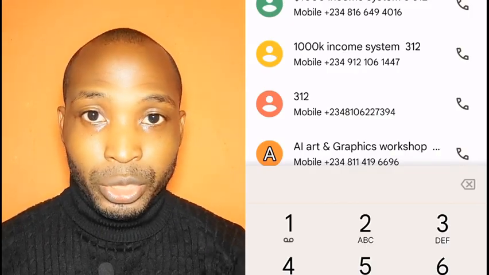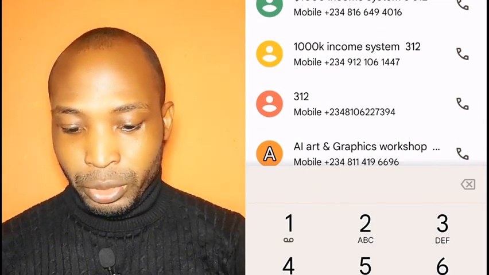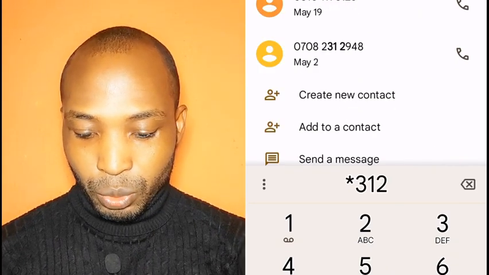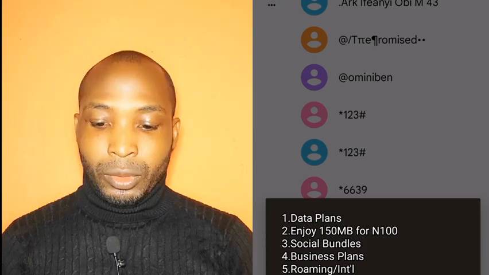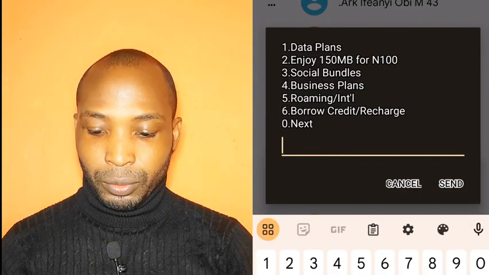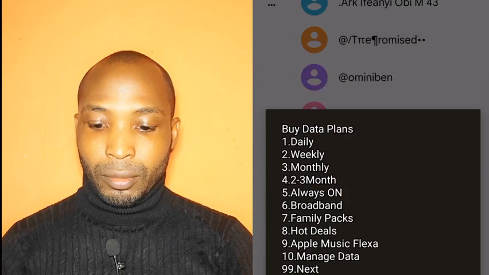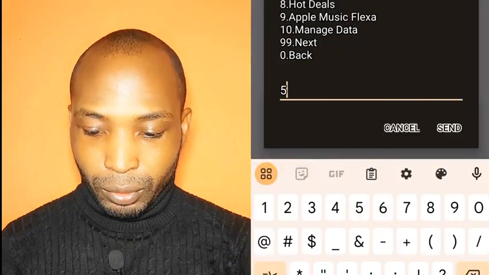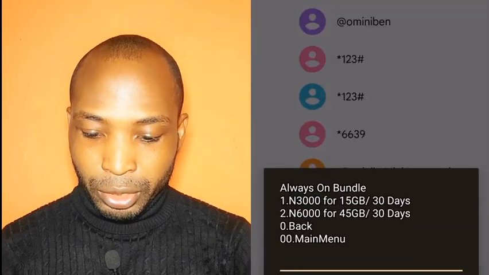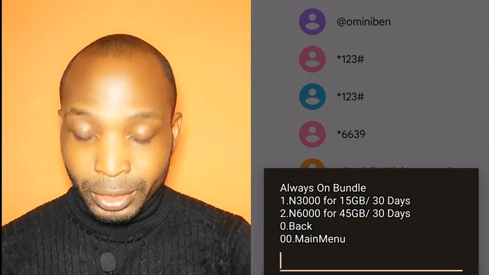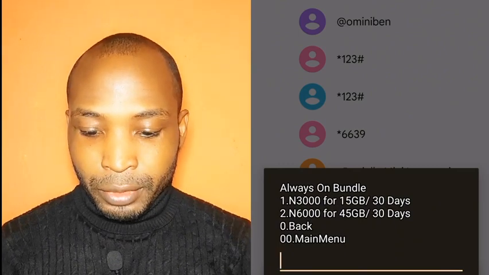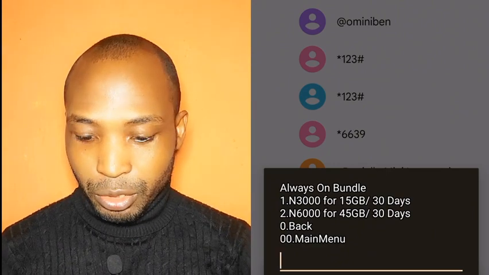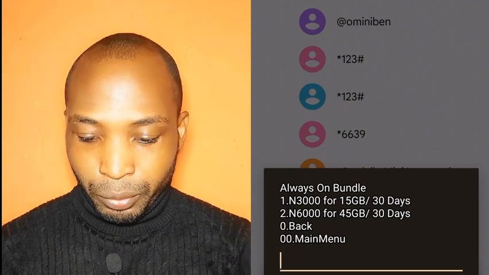You can get your data at a cheaper rate. If you want to do a normal subscription for both MTN and Airtel, the normal code is *312#. So I'm going to click on 1. Then you click on Always On, which is 5. It shows that with the Always On bundle, with 3,000 naira I can get 15 gigabytes and it will last you for 30 days, and with 6,000 naira I can get 45 gigabytes, and it will last you for 30 days.